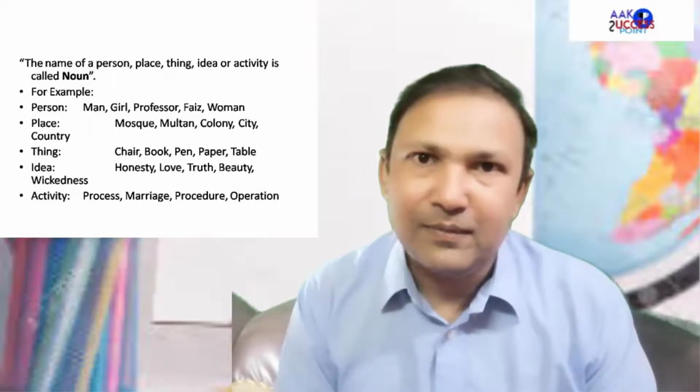What are the names of persons? Yes, Adam, Ali, and Faiz. Yes, these are the names of persons, and common nouns as well. Man, girl, they are nouns as well. Place: Multan, Pakistan, Washington, or the name of any colony. The name of a place, that is noun. The name of a thing: sofa, laptop, cell phone, the names of things, they are nouns.